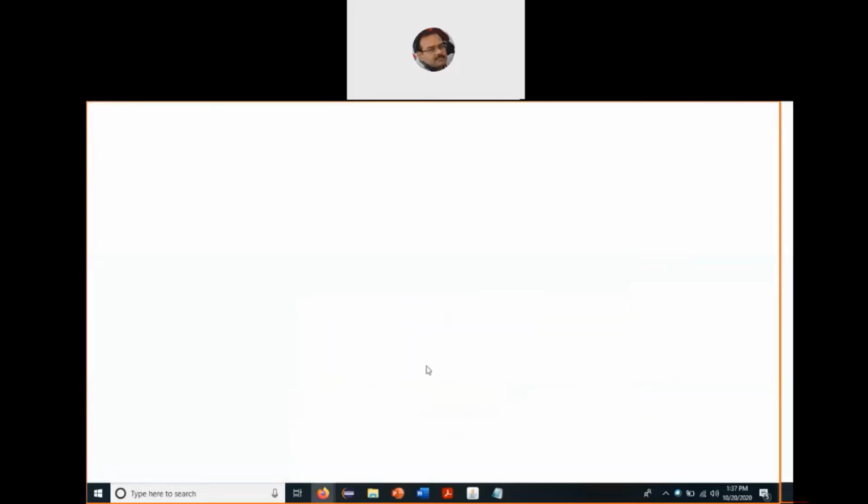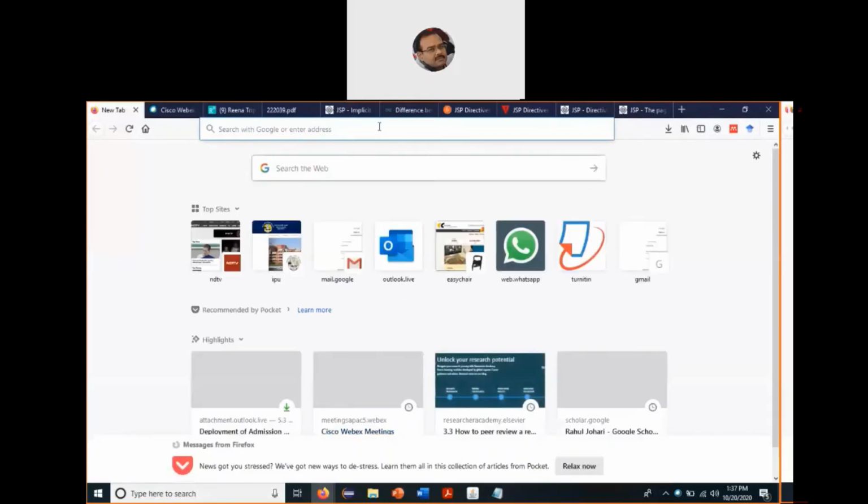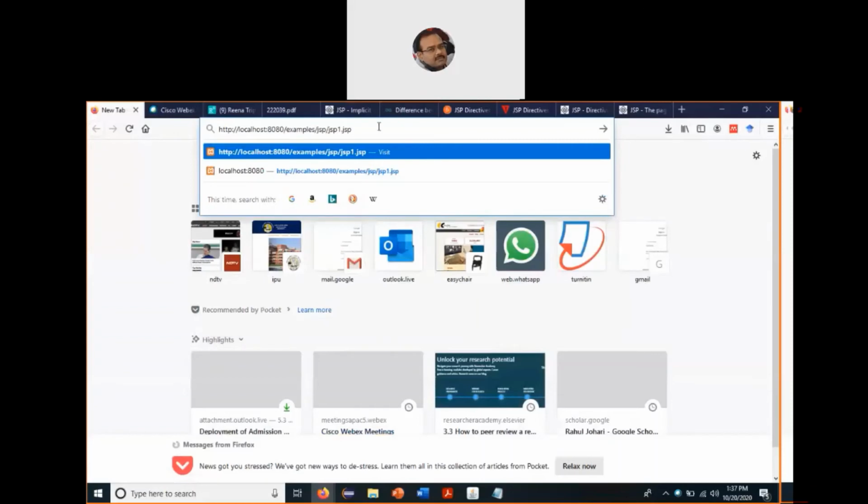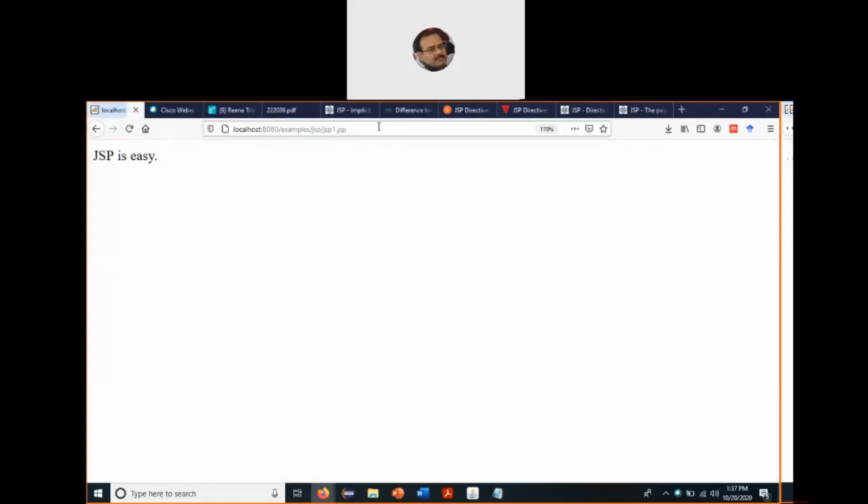The only thing which we need to remember is this path, because the path plays a very important role. So I copy the path, paste it, and launch it.